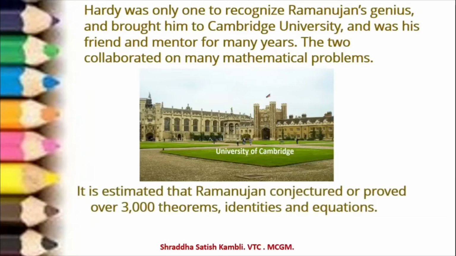It is estimated that Ramanujan conjectured or proved over 3000 theorems, identities and equations. 3000 is a big number. It is estimated, it could be more than 3000, it could be less than 3000, but around 3000 we say. He proved so many theorems, so many identities and so many equations. These are all mathematical terms. Theorem is a mathematical term. Identities, you have a lesson on identities also in your maths textbook, and many equations. So this is the kind of contribution that Ramanujan made to the field of mathematics.